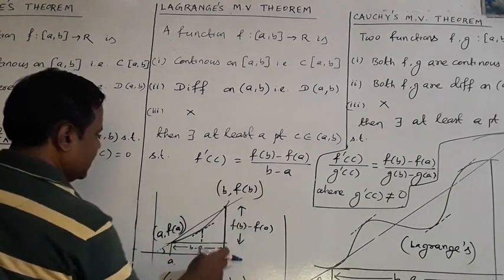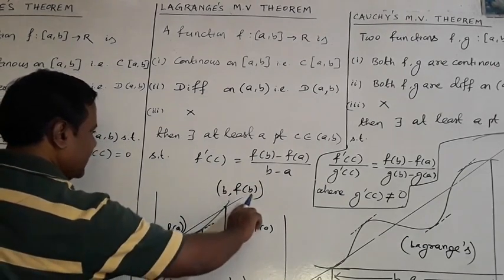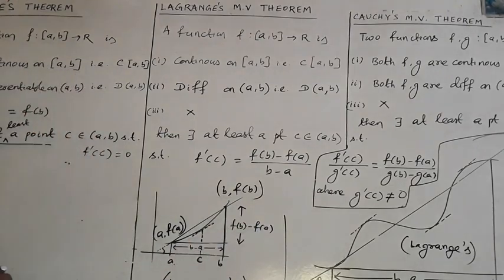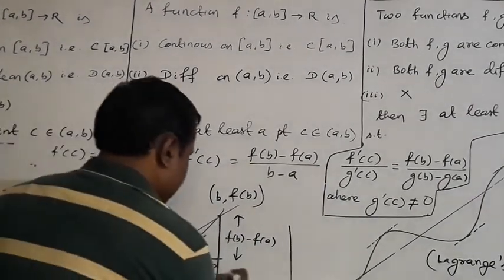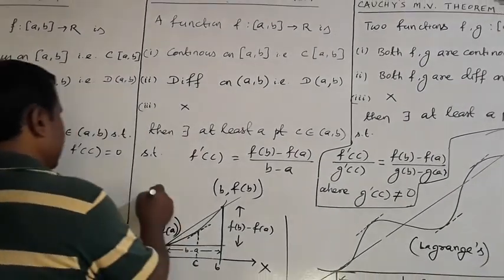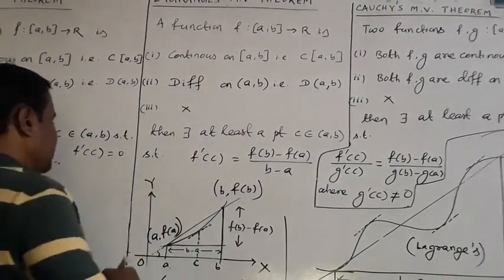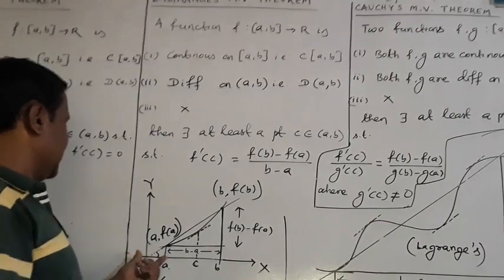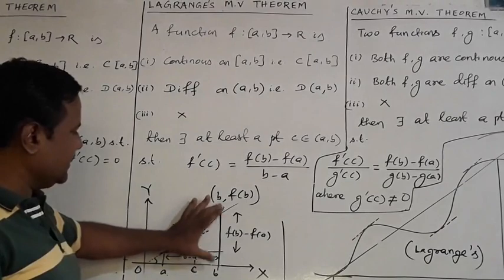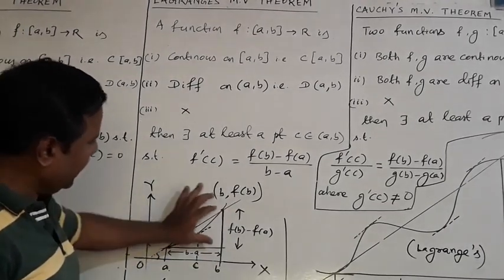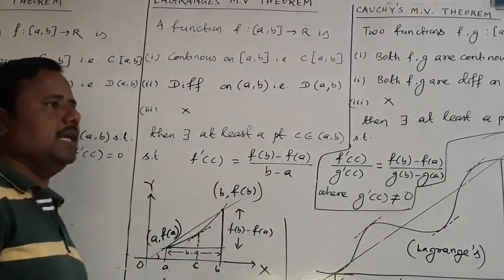Naturally, this height is f b, this height is f a, and this height is f b minus f a. And this is the origin. This is your x-axis, and this is your y-axis. This length is a, and this length is b.